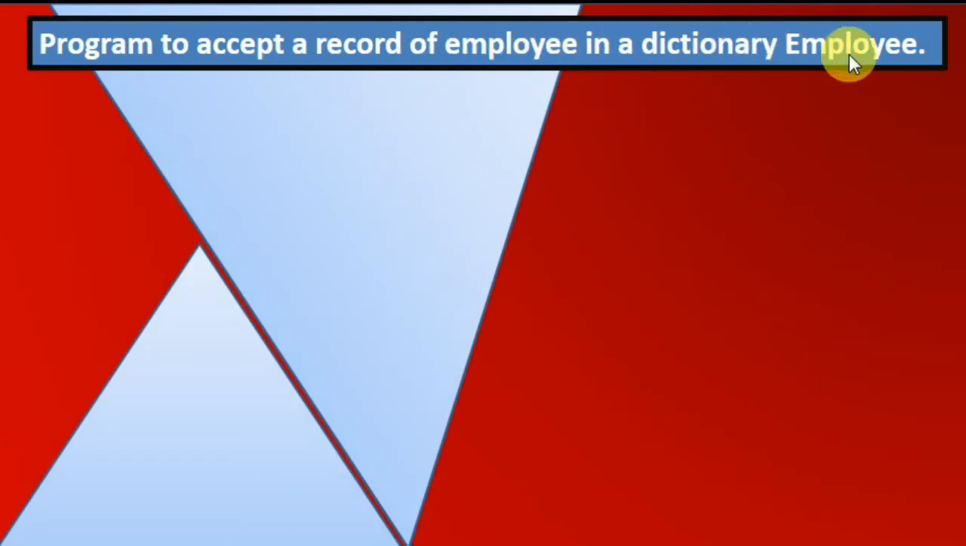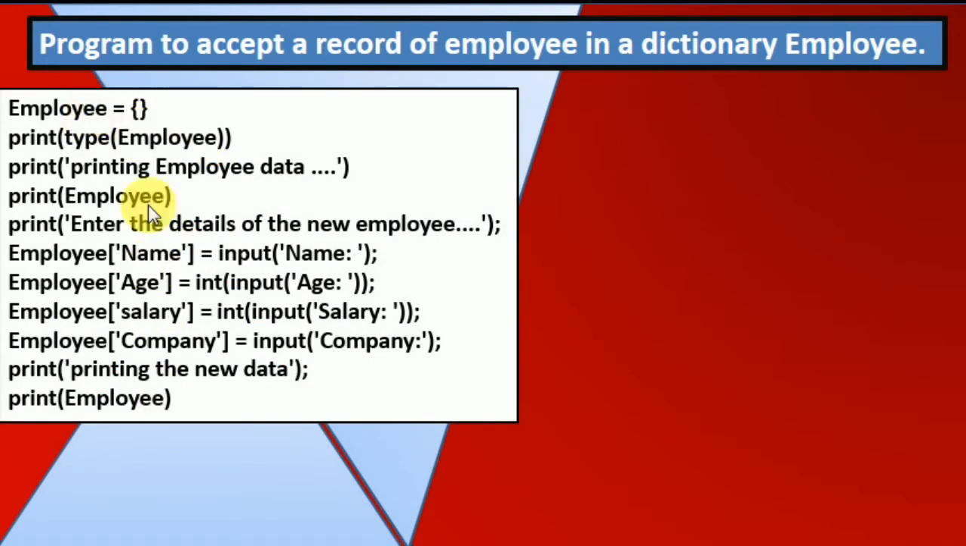Now, a program to accept a record of an employee in a dictionary. Here is a program of an employee. I declare one empty dictionary. Print type employee. This type is going to show me that employee is a class of dictionary. Then this is only a simple line that is going to display. Print employee is going to display me an empty blank.